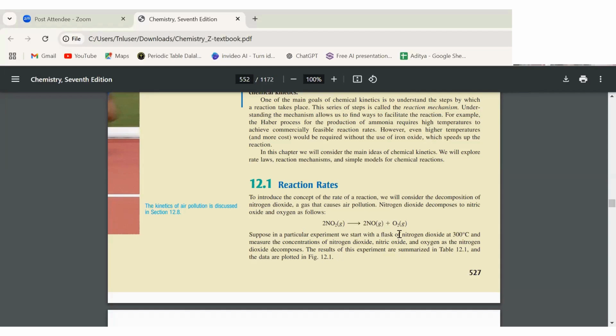So reaction rate has the formula: change in concentration with respect to time, the ratio of the time taken. For example, we have a concentration of NO at time 1 and a concentration of O2 at time 2. So the concentration at time 1 subtracted by the concentration at time 2, divided by the whole time. Once we get the numerical, we will be able to solve it. So the difference between the concentrations, divided by time, gives us the rate of reaction. Got it?